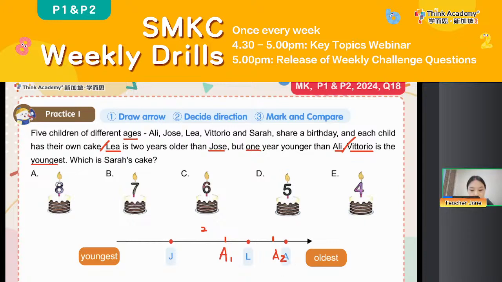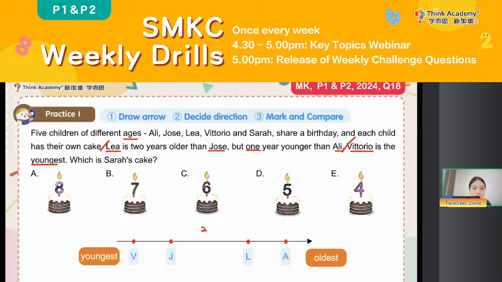Okay, everyone, we need to draw it on the right side, right? Because we know the more to the right it is, the older it is, right? Okay, so we can see this is Ali, and then we also know that Vittorio is the youngest. The youngest, we just directly draw on the leftmost side, right? Then we can see this is Vittorio, and then everyone, which is Sarah's cake?